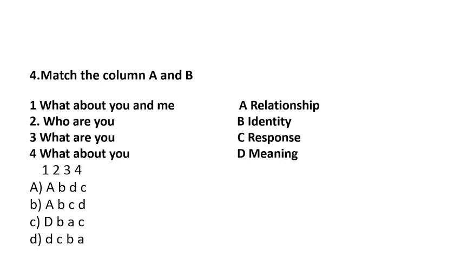What about you and me? Whenever you try to make a relationship, like marriage, what is it? It's a relationship. So that goes with 1, and 2 goes with B. Now we can eliminate option number C. So we have A and B. Now simple: what are you? What are you means you are asking the meaning. So meaning is what? A, B, D, C we are getting in option number A. This is the right answer.